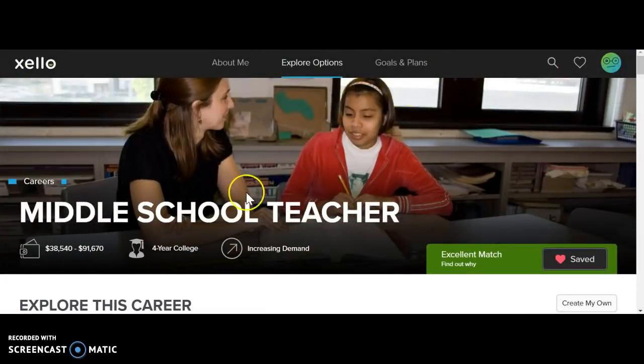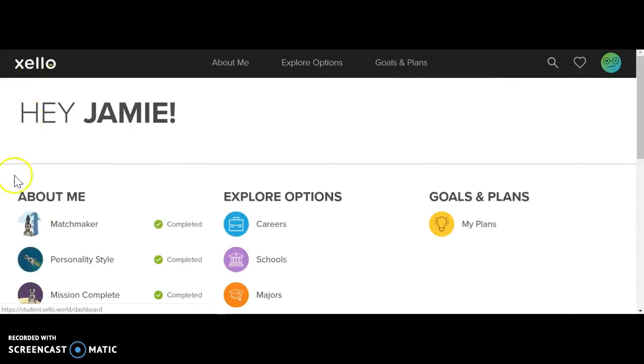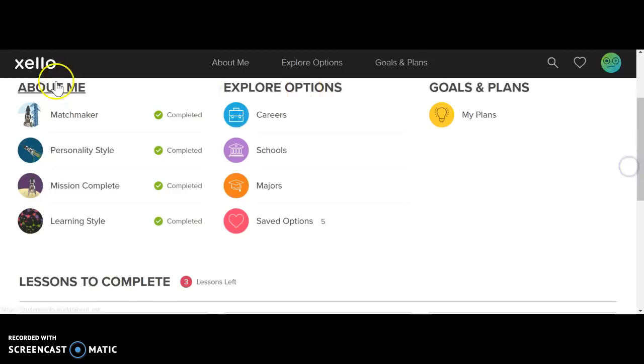The highlights are right up here. To get back out of here, you're going to click on the Xello icon, and that will take me back to this home screen. So again, I looked at my matchmaker and I'm all done. If I'm not done, I'm going to need to take that quiz and that'll identify that.